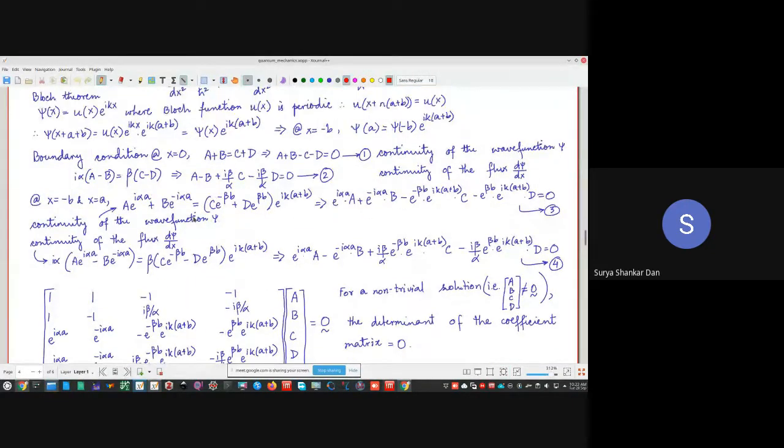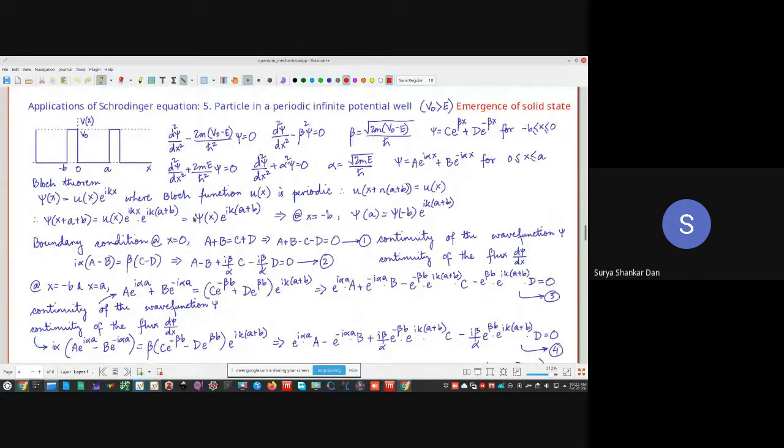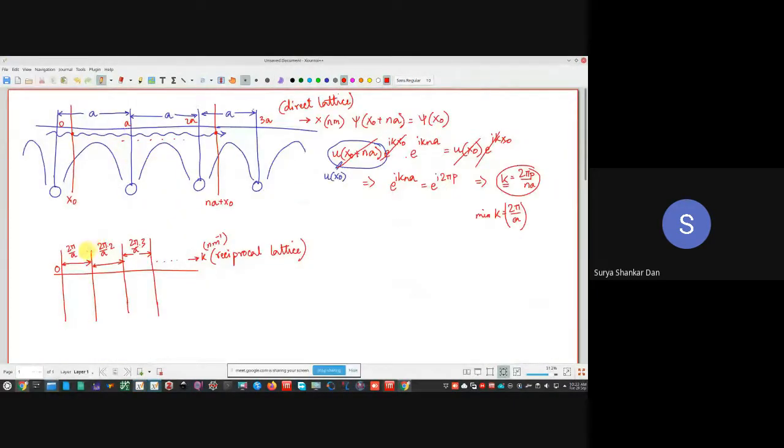So now we will get back to our original problem. That is the emergence of the solid state. And what we have done here, as discussed in our previous lecture, is that corresponding to this variation, instead of this complicated inverse parabolic variation of the potential, we will approximate it as a series of infinite rectangular potential well situations.